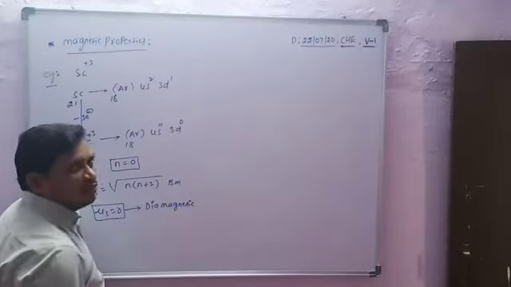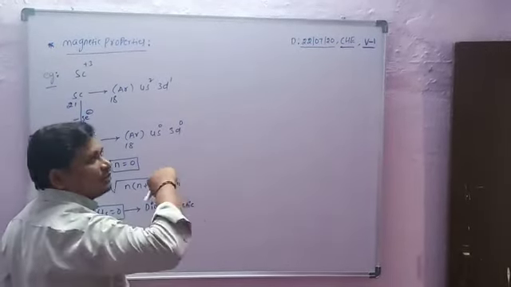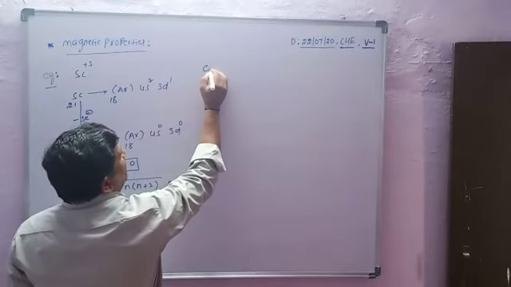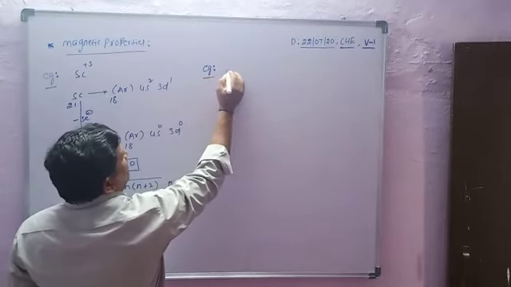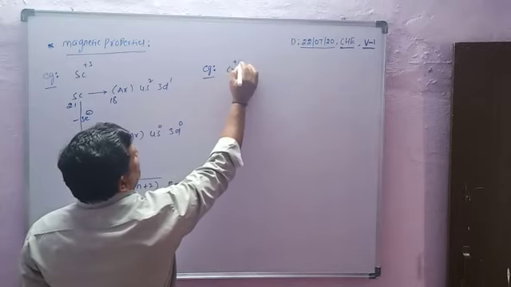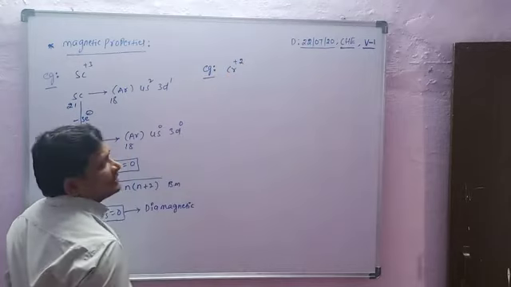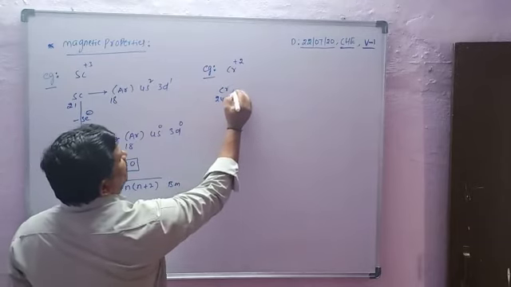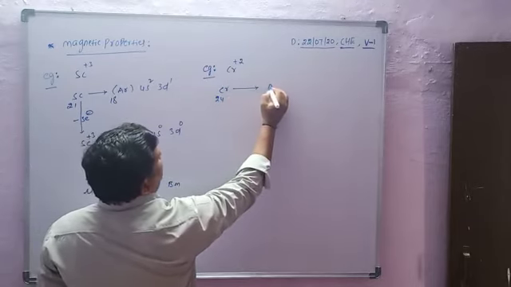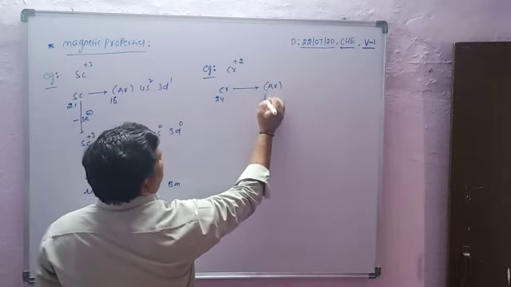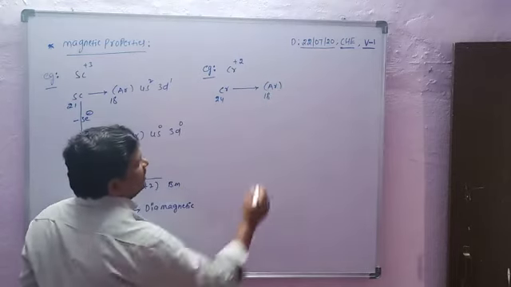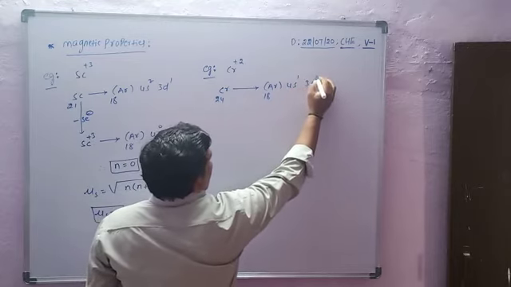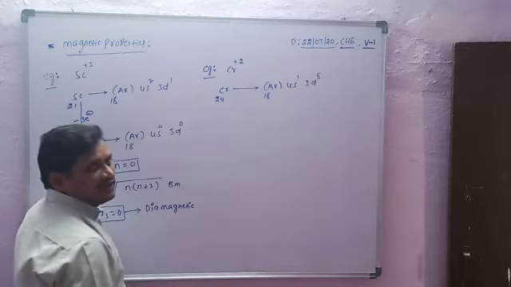Second example is chromium plus 2. Chromium atomic number is 24. Its electronic configuration, based on the nearest noble gas argon 18, is 4s1 3d5, an exceptional electronic configuration.